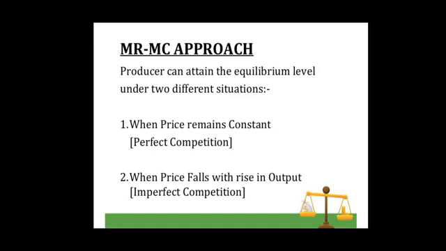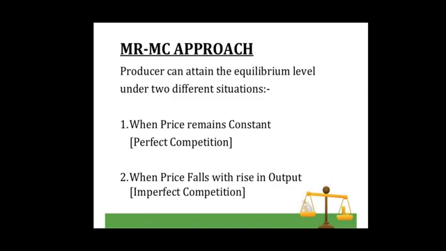Before we proceed further, we must be clear about one point, that a producer can attain the equilibrium level under two different situations. First, when price remains constant, that is a situation when a firm has to accept the same price as determined by the industry, which happens under perfect competition.